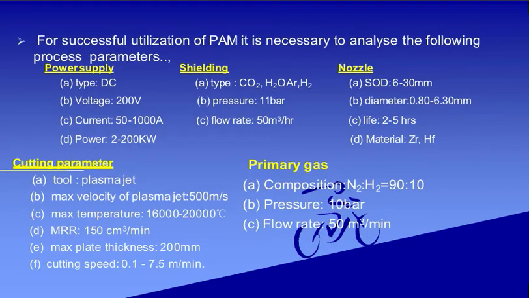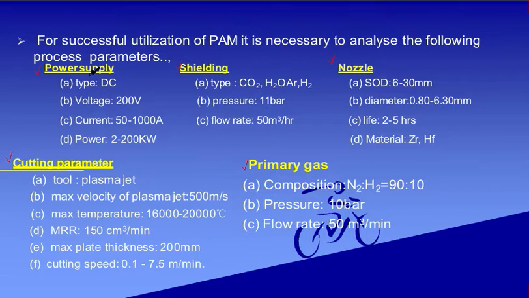Now, if you want to go with successful utilization of plasma arc machining, then it is necessary to analyze the following process parameters. Already I have told you that various types of process parameters are involved. What are they? Power supply, shielding gas, nozzle, primary gas, and cutting parameter.